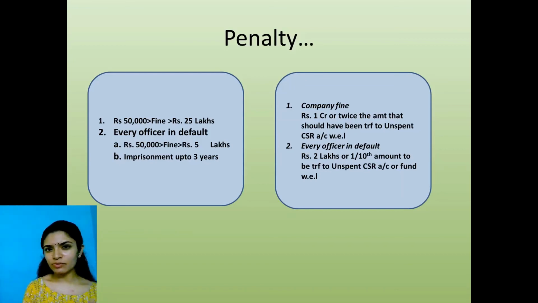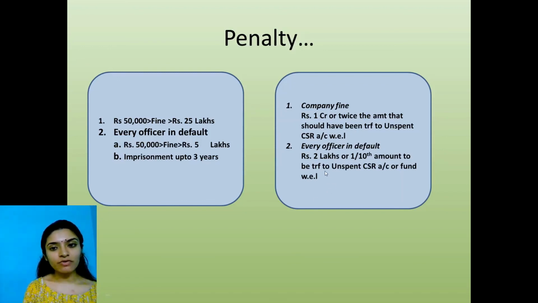What is this? It's easy. You just understand. Twice the amount. What, in my example, should I have transferred to the unspent account? 2 lakhs. Twice of that is 4 lakhs. Correct. So that or 1 crore, whichever is less, is the fine that the company has to pay. 4 lakhs might seem a very small amount because of the example I took, but in reality, it will be much higher.